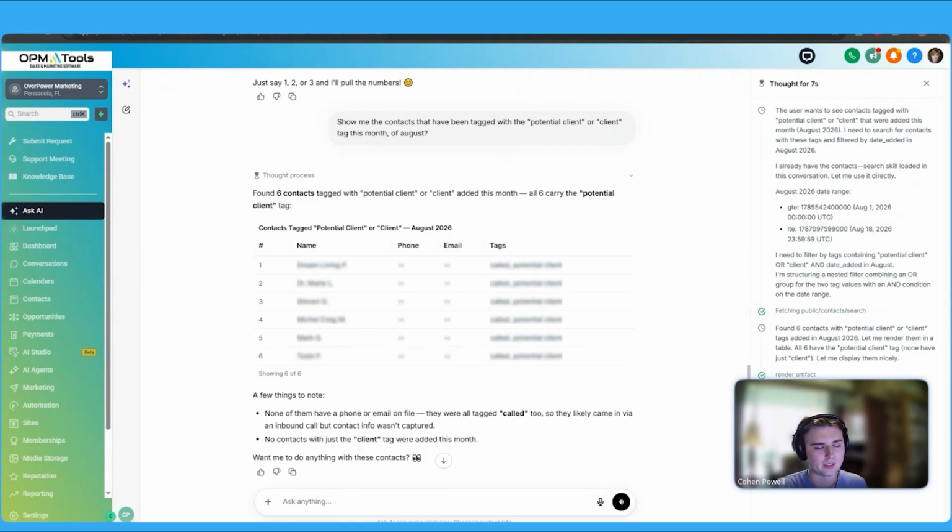Now, some people might say that that kind of takes away from the purpose of using AI to pull that data for you, but really it does take the load off of the first draft. If you were doing the first draft by yourself, it would take a lot more time, but you allow the Ask AI to do the first draft, you review it, and then that still takes away a lot of the burden in the workload.